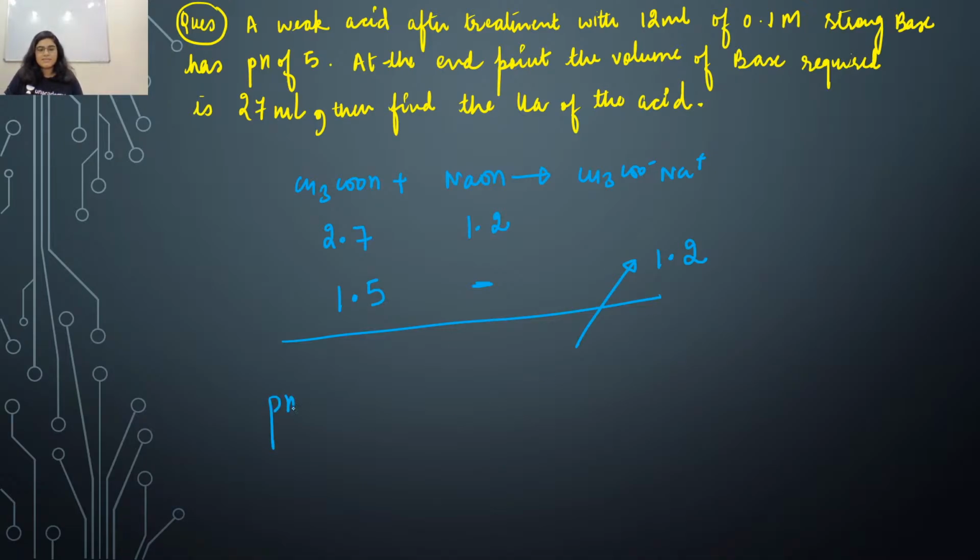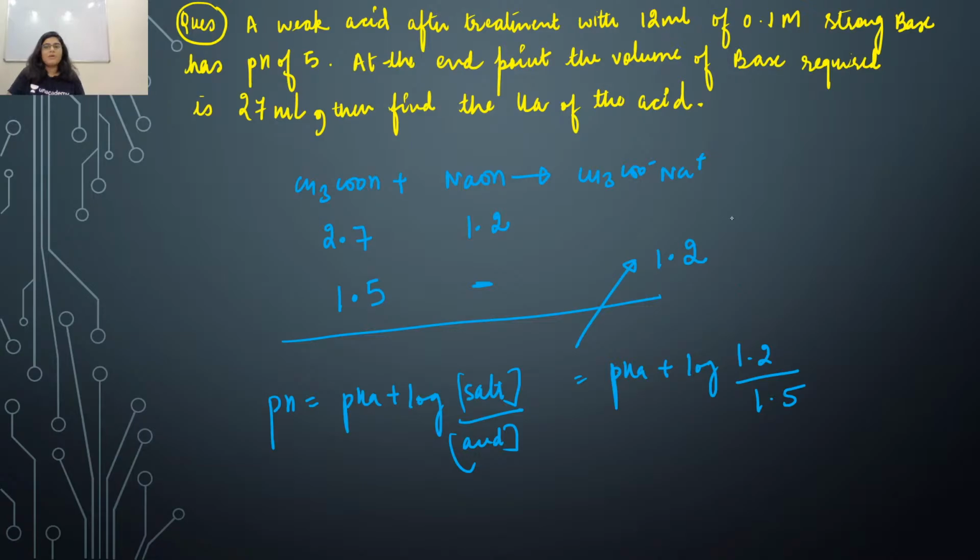Now apply Henderson's equation. pH is equal to pKa plus log of salt by acid. Salt is 1.2, acid is 1.5, so pH equals pKa plus log 1.2 by 1.5. The pH is already given to you, that is 5. Can you find pKa now? pKa is 5 minus log 1.2 by 1.5. Quickly, everyone, find the value of pKa.